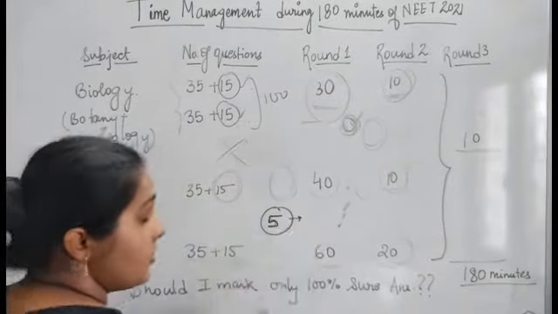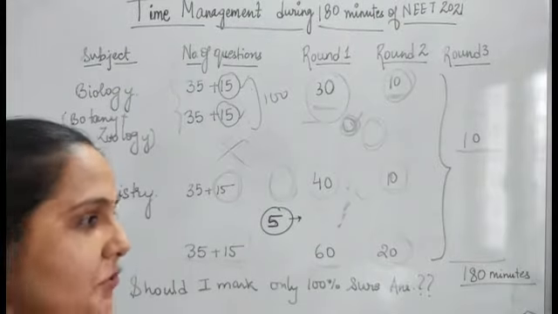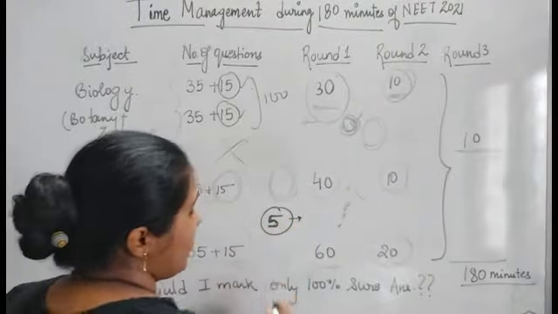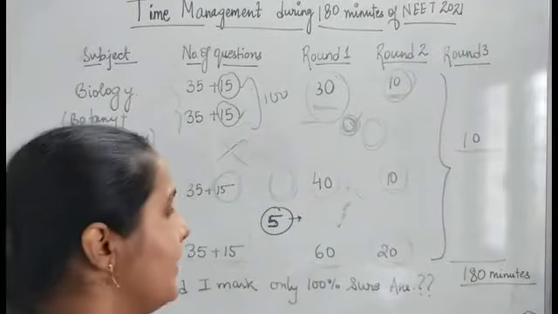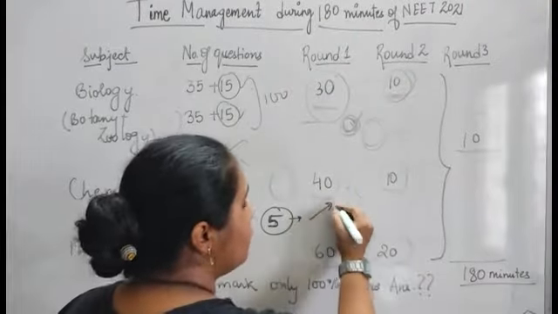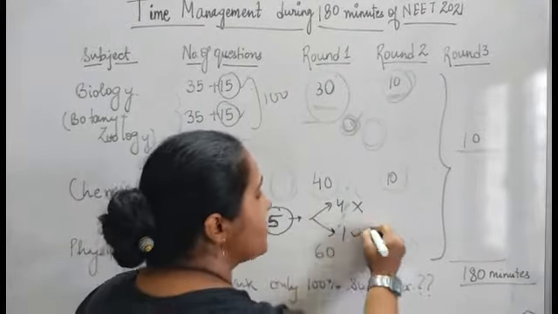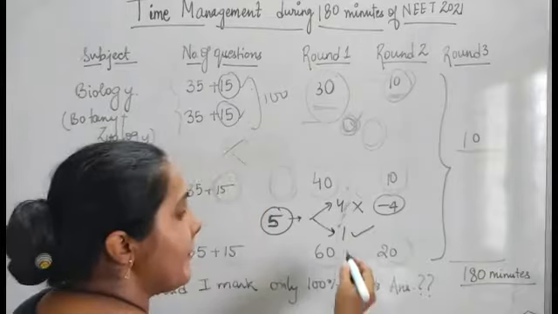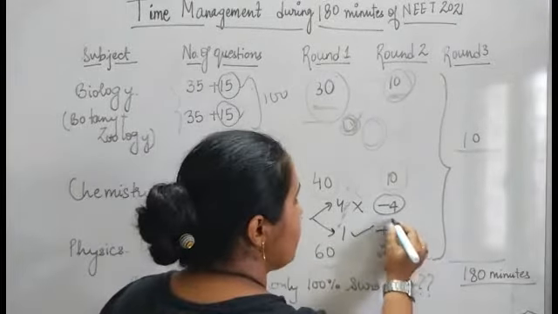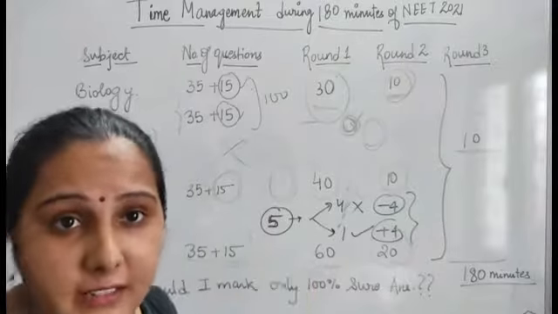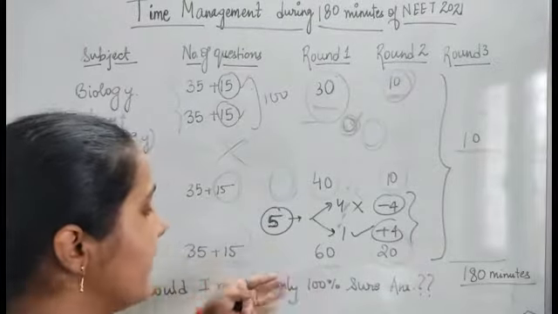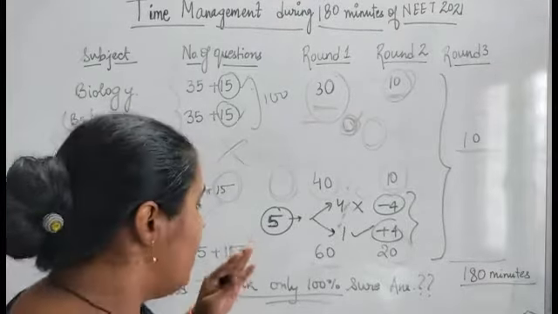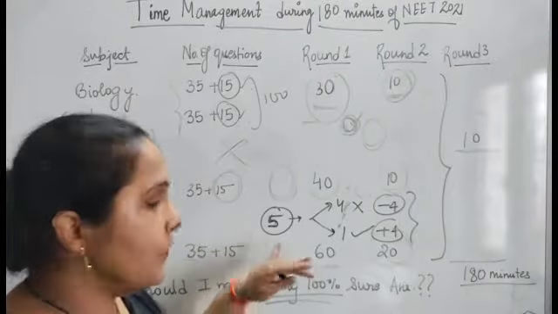So out of these 5 questions, how bad can your luck get? It might get as bad as that you do 4 questions wrong and 1 question correct, right? If you do these 4 questions wrong, you are going for -4. But if you do this 1 question correct, you are doing +4. So ultimately, you are not losing anything. There is no loss. I am not saying that you have to do it for every question. But yes, for a certain number of questions, you have to go for this strategy.